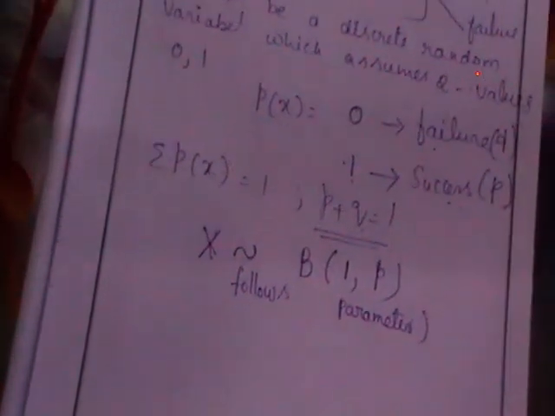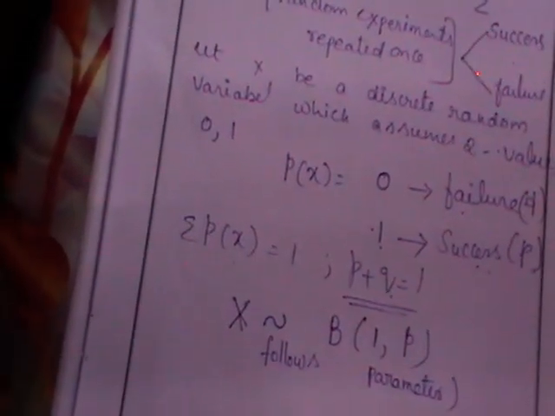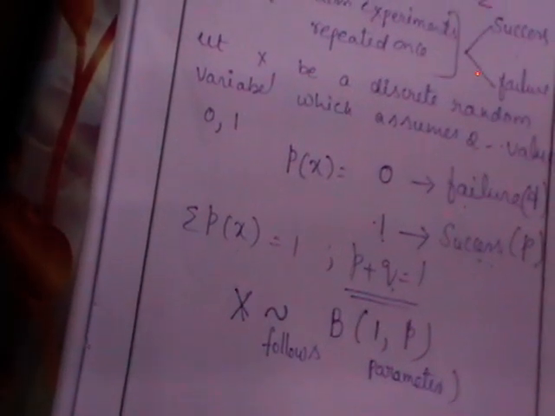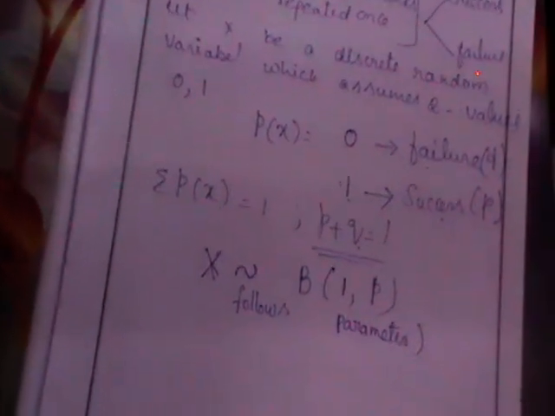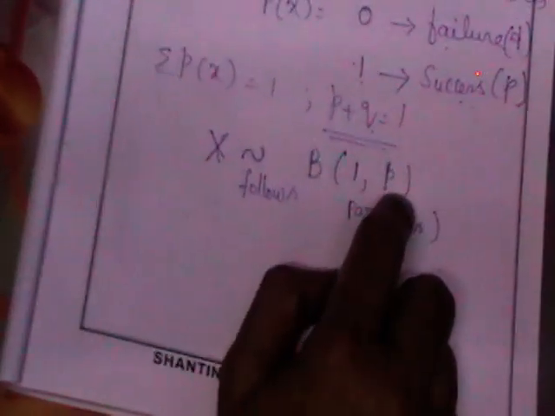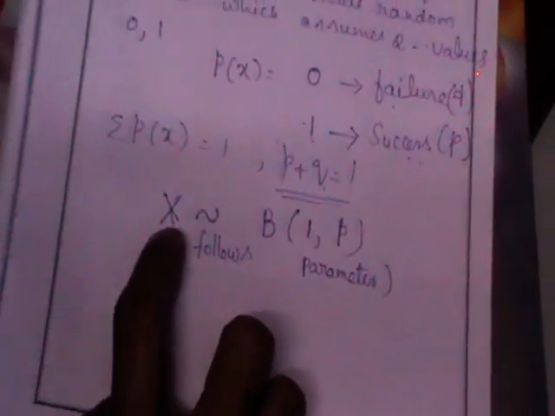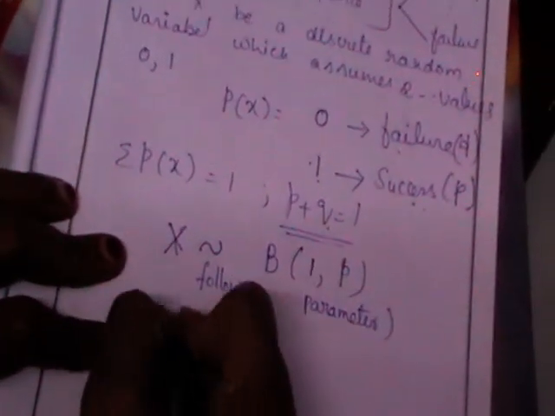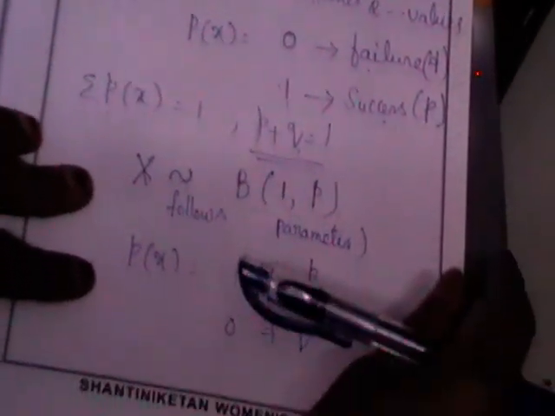Means from here onwards, while defining the probability you should write its parameters also. These are called the parameters. For each distribution we are going to specify the parameters within the brackets, parentheses. This is a notation. So if I write x as a Bernoulli variate, I should write it in this way: x follows b(1,p), where the terms written within the bracket stand for parameters. X follows b(1,p) is called a Bernoulli variate. And what is its PMF? P of x is equal to q and p for x equal to 0 and 1, with probability q and with probability p. So this is the definition of the Bernoulli variate.